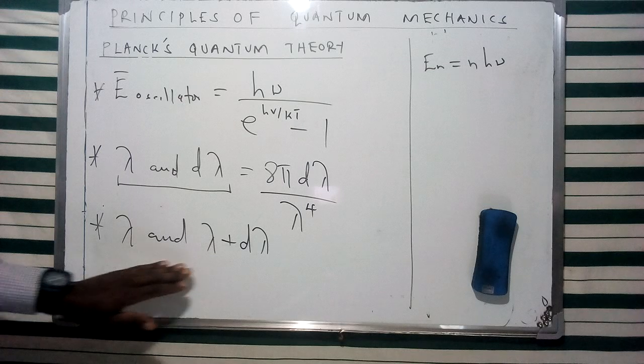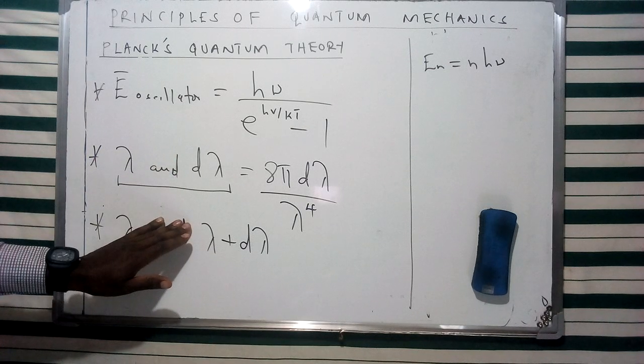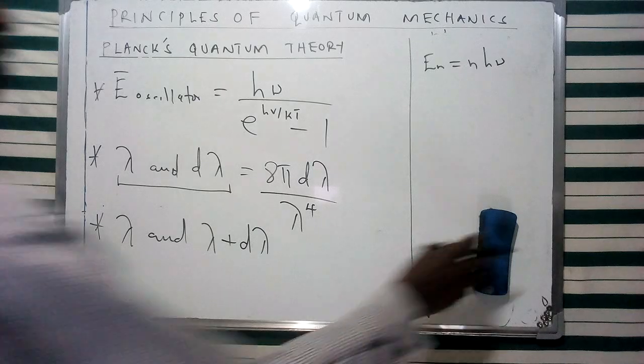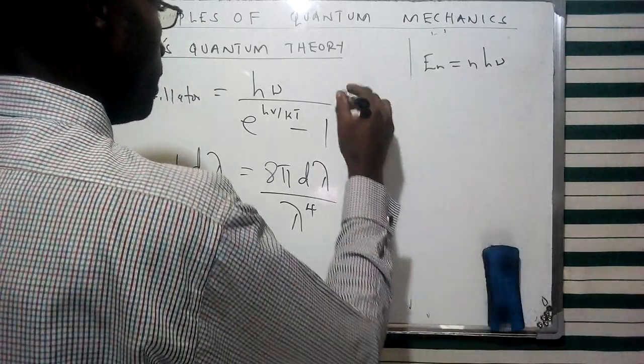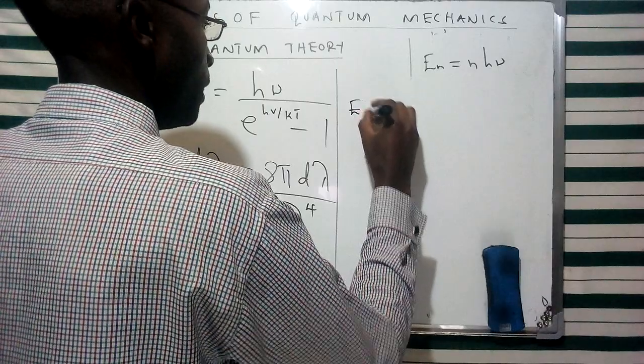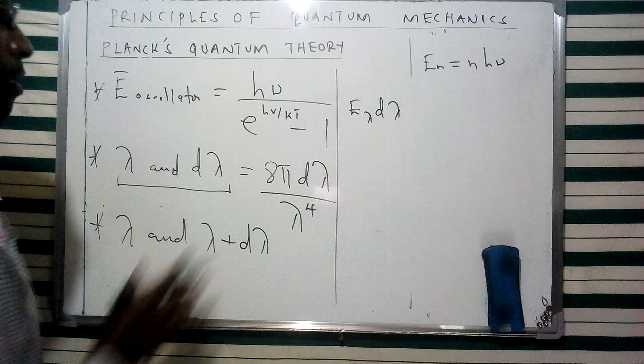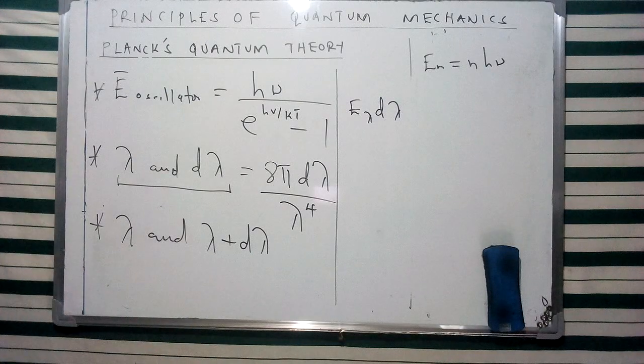This is going to be the product between this average energy and the number of oscillators, which I've given on the board.